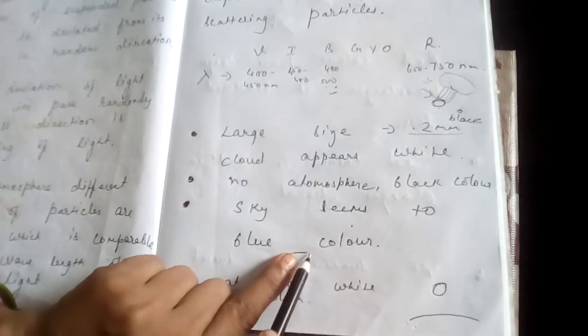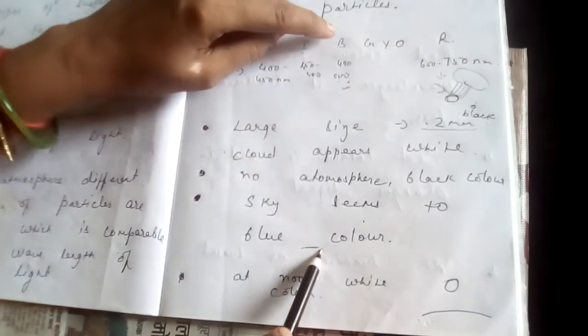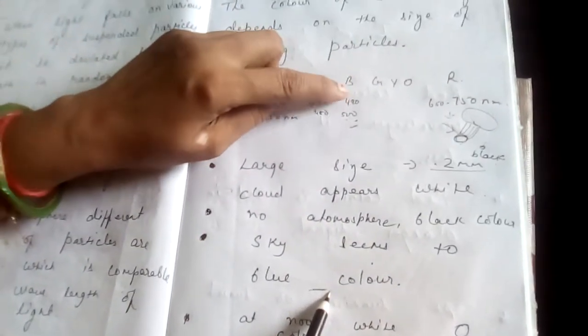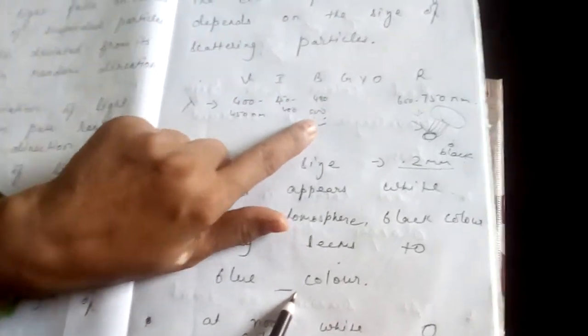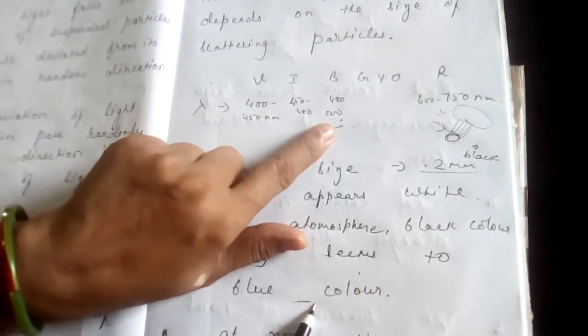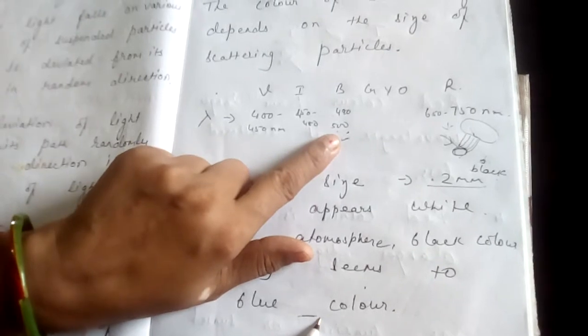Then what? If in the atmosphere the size of the particle is almost 480 nanometer, then what will happen?